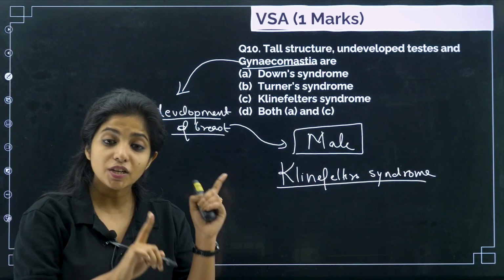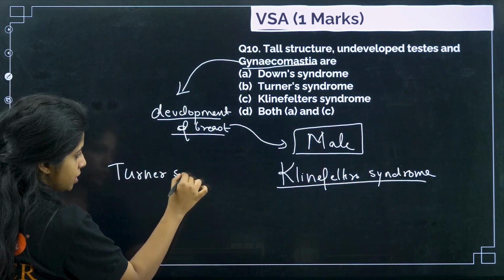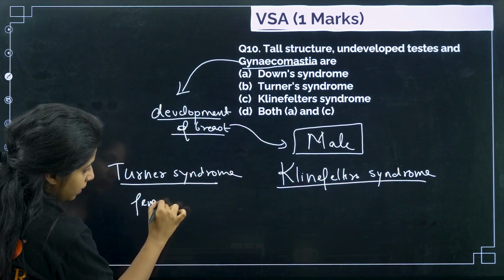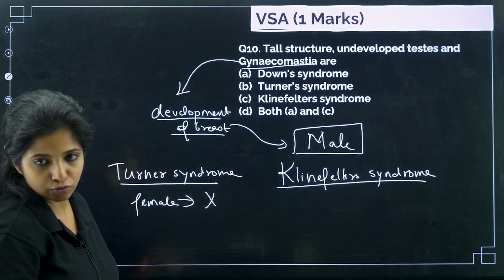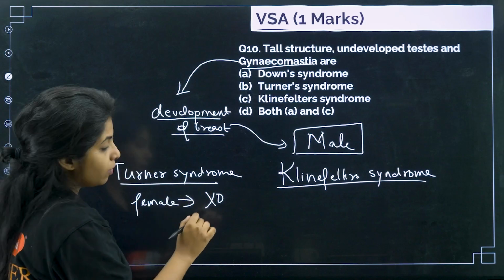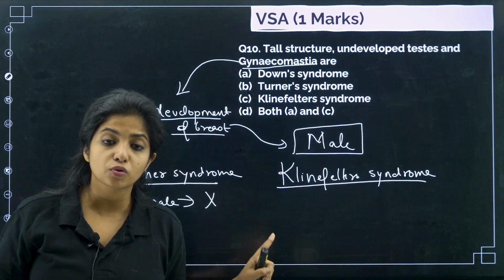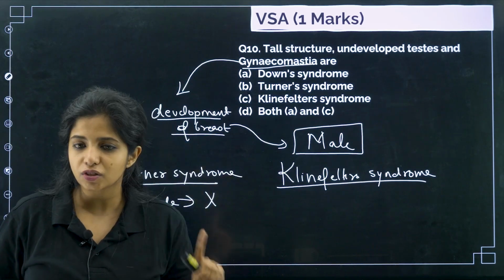Turner syndrome is when you're talking about females. Turner syndrome is when a female, instead of having XX chromosomes, is just having one X chromosome. This is the XO condition that is being found. There is only one X. So how many chromosomes do they have in total? Usually we have 46 chromosomes; 23 pairs means 46 chromosomes.